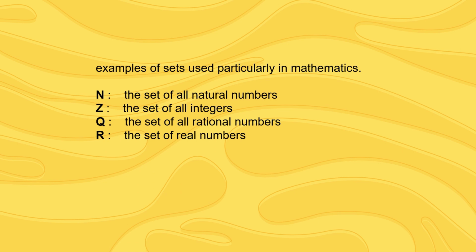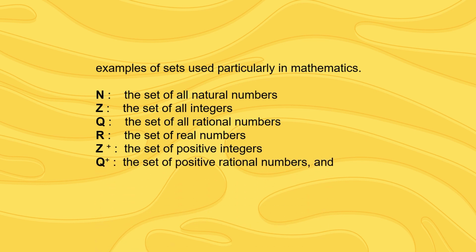Capital R, the set of real numbers. Capital Z plus, so it is basically based on positive integer. This is a set of all positive integers. And capital Q plus, the set of positive rational numbers. And capital R plus is the set of positive real numbers.